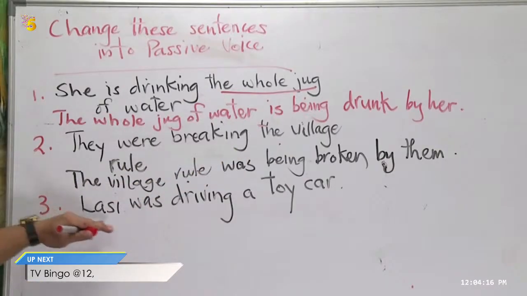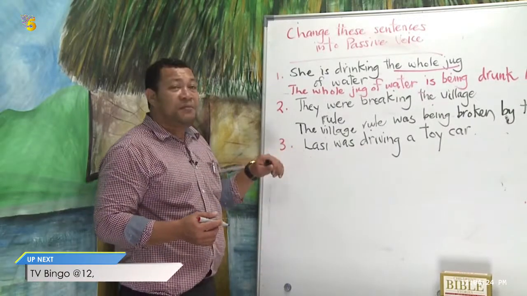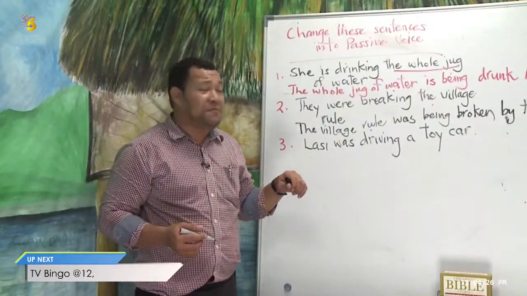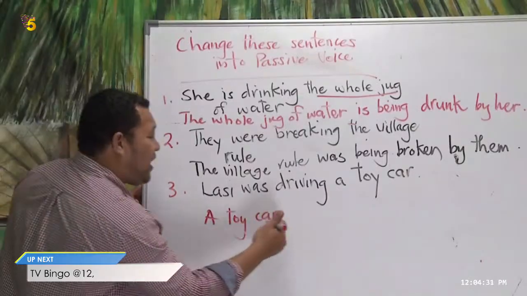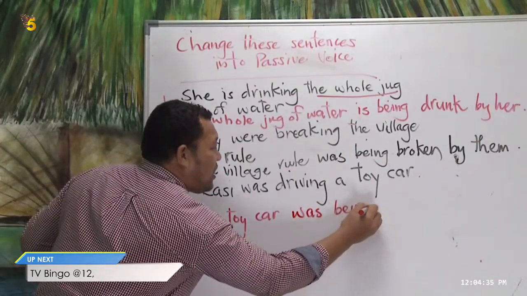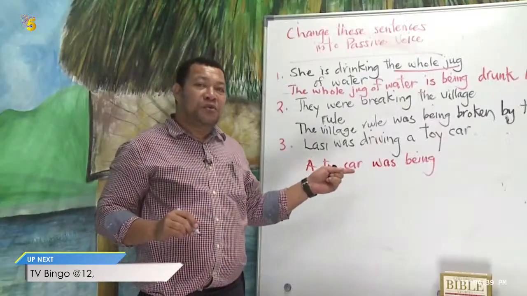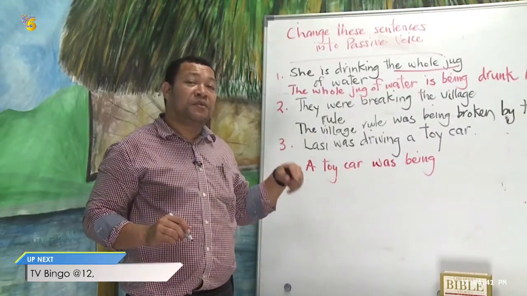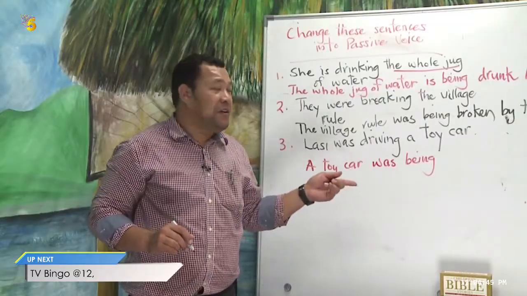And the last one, Lassie was driving a toy car. The sentence is in the past continuous tense as well. Right. The new subject is a toy car was being. Look at the word driving. What's the root word of driving? It comes from the verb drive, right?